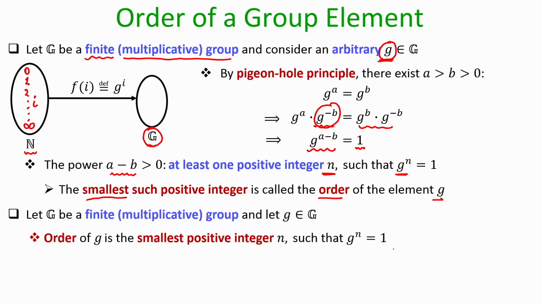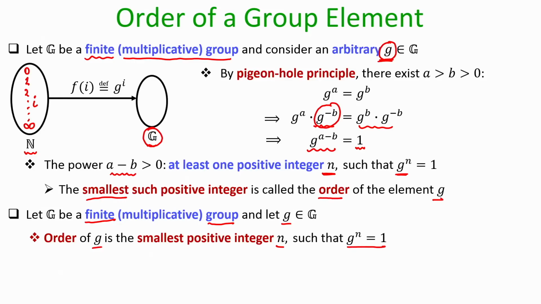So, that is the definition of the order. Let me write it out here. Let G be a finite group, and for convenience assume we are following the multiplicative notation and small g is a group element. Then the order of the group element g is the smallest positive integer n such that g to the power n is 1.